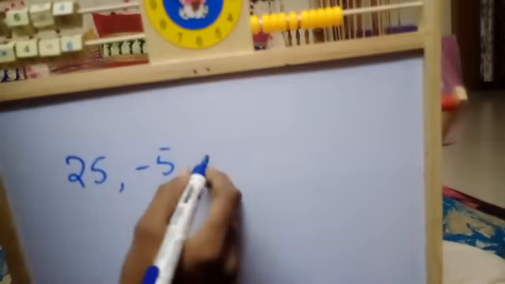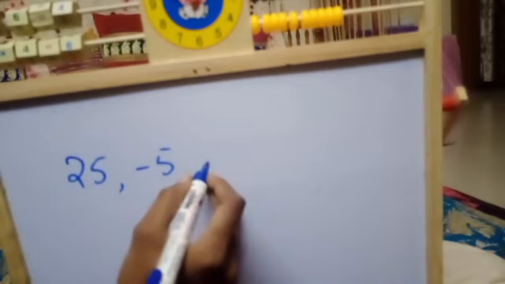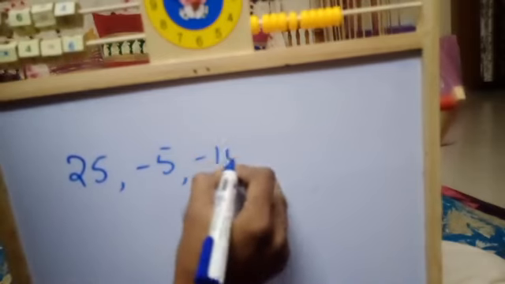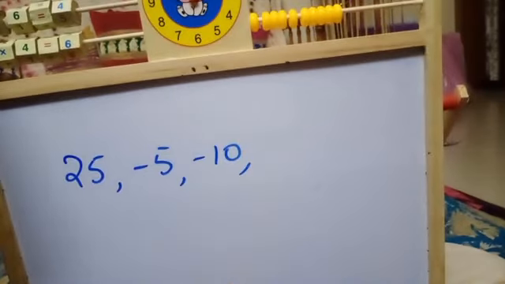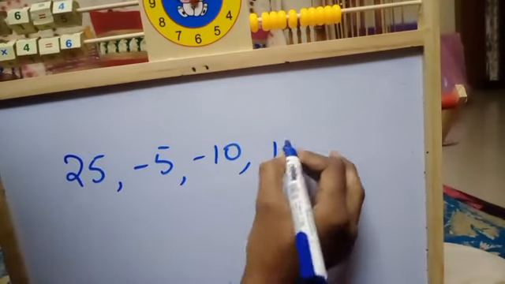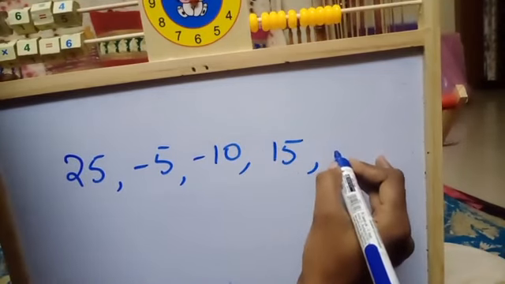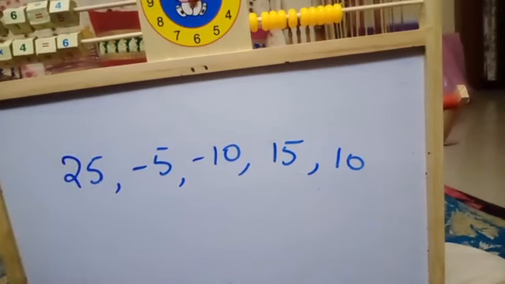Now the scores are like this: 25 in first round, minus 5 in second round, minus 10 in third round, plus 15 in fourth round and 10 in last round.